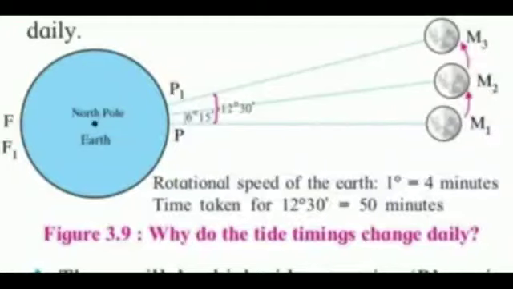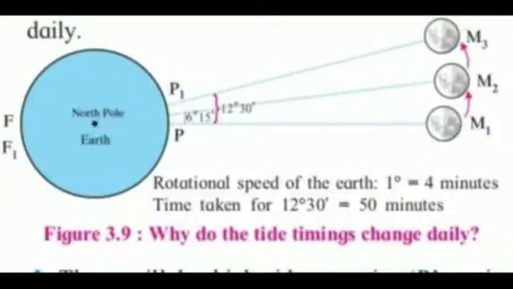It will take 24 hours for point P to come back to its original position. Point P will be at point F after 12 hours. The same change will also occur with reference to the point F. The point F will not experience the same high tide because in the meanwhile the moon also would have moved a little ahead. Hence, it will take 25 minutes more for point F to come to the opposite position